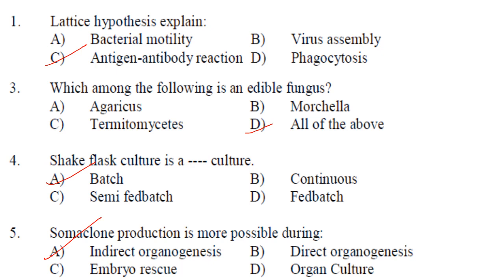Somaclonal variation is more possible during indirect organogenesis, because indirect organogenesis is via callus formation. So higher chances of somaclonal variations can be observed in indirect organogenesis. So the answer is option 5.